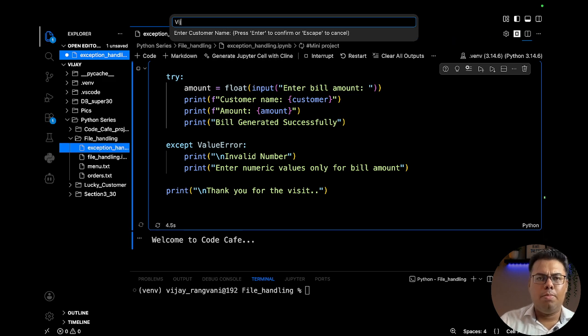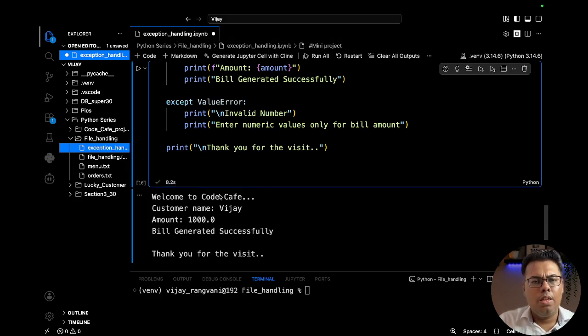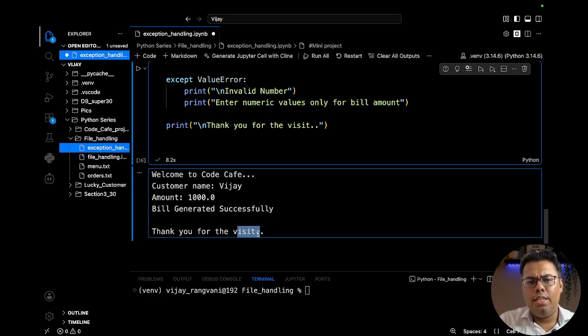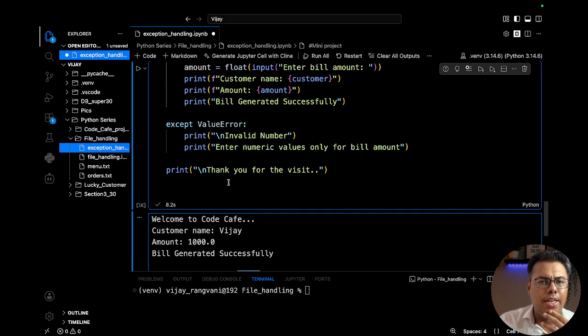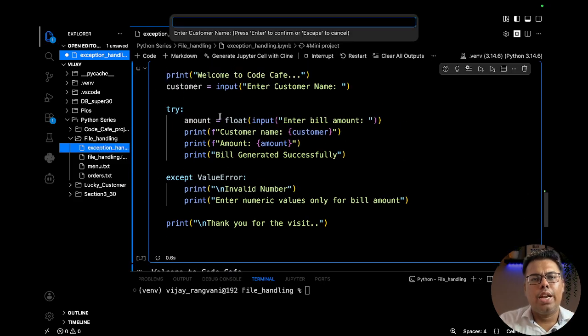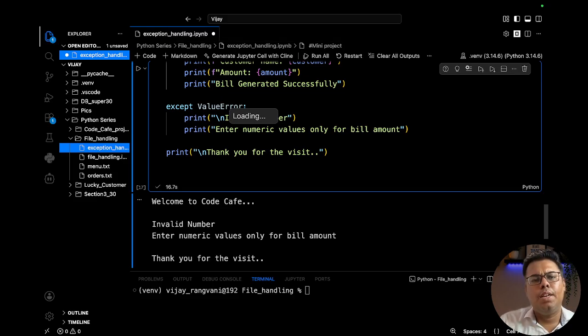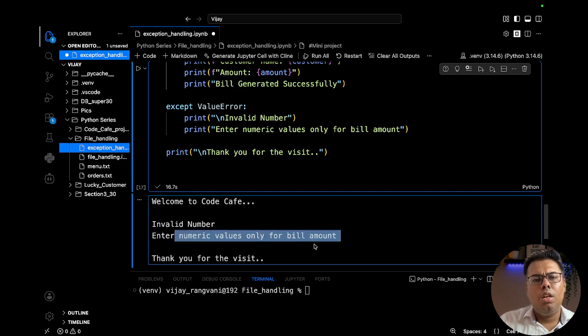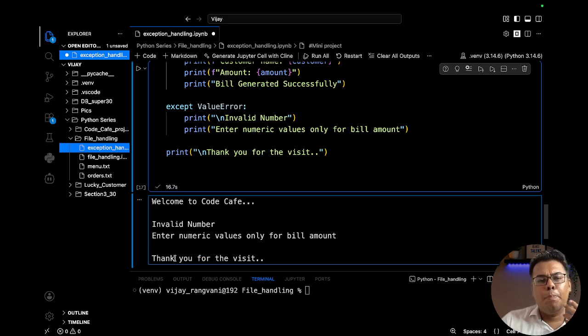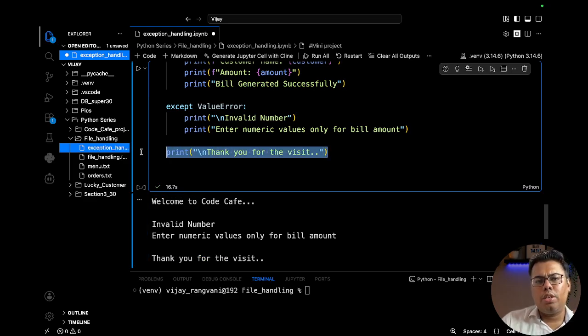I guess things look good. Let me enter my name, Vijay. Bill amount 1000. You can see the ideal situation is working perfectly fine if I enter the numeric value. Let's try to break this one. Raj, and when we asked him to enter the bill amount, he was in a hurry and he entered pasta. You can see invalid number, numeric values only, thank you for the visit. So the program didn't crash, it went till the last line.